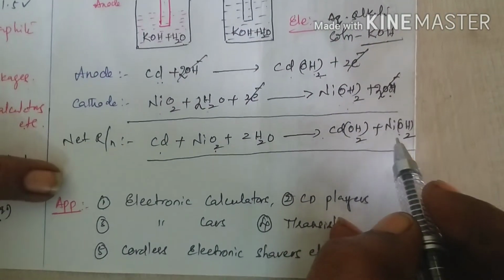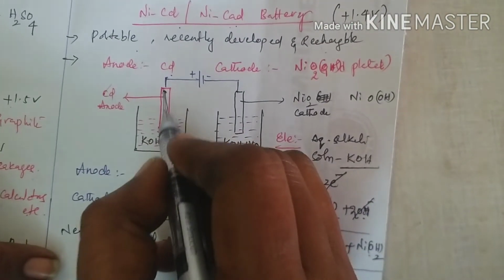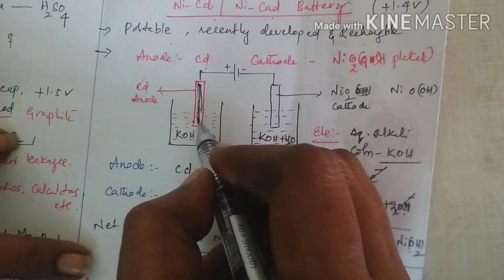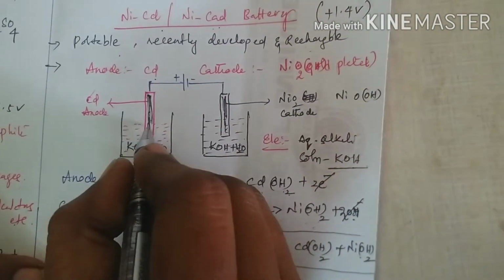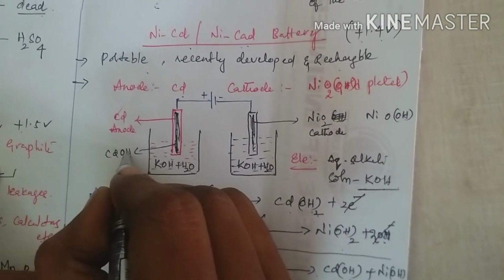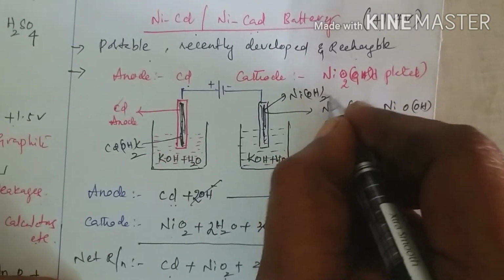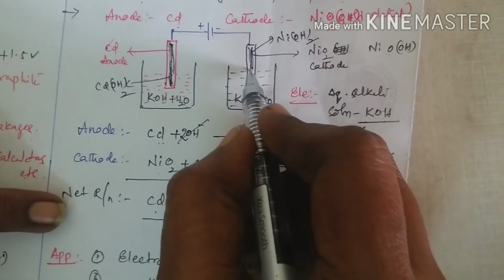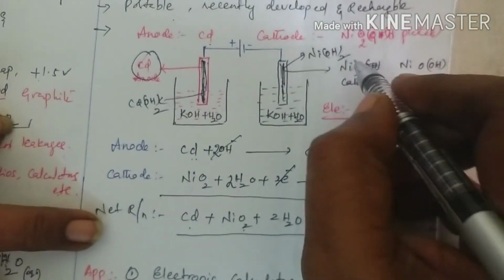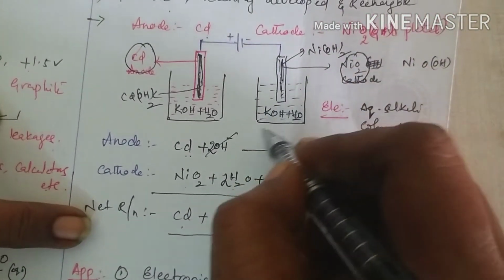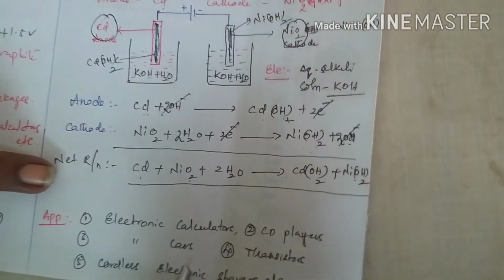In the reversible reaction, the cadmium hydroxide and nickel hydroxide are tightly adherent onto the surface of the anode and cathode. Hence they go back to their original state, cadmium and nickel oxide, which are again involved in the reaction. So it is an example of a rechargeable battery.